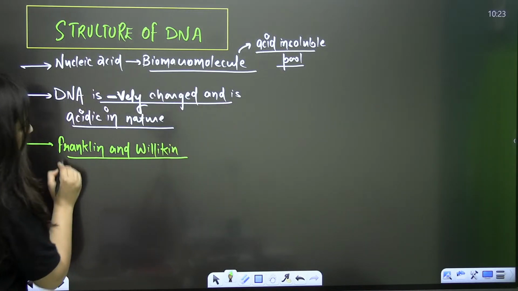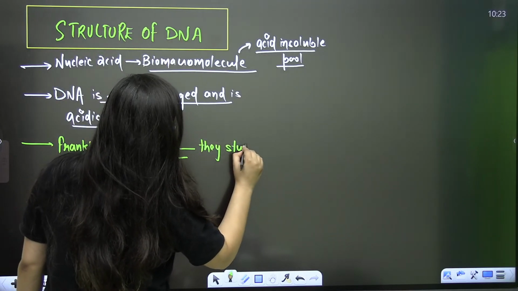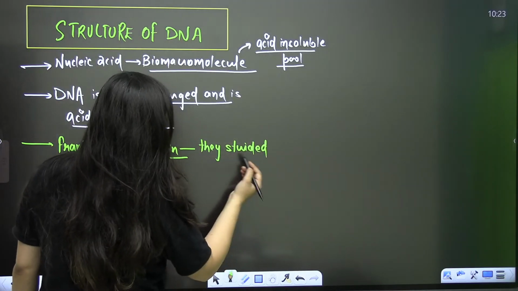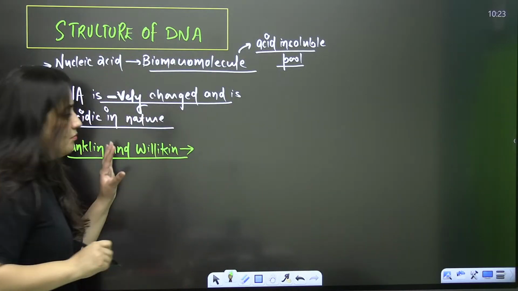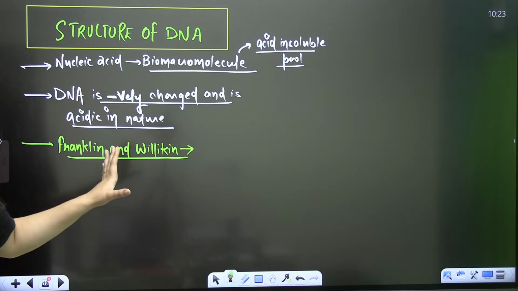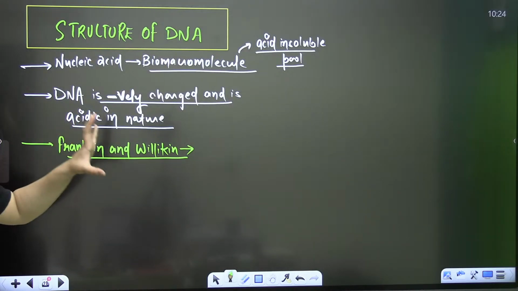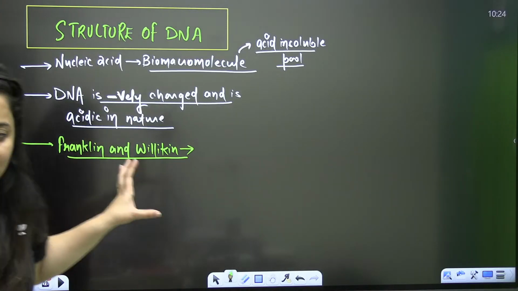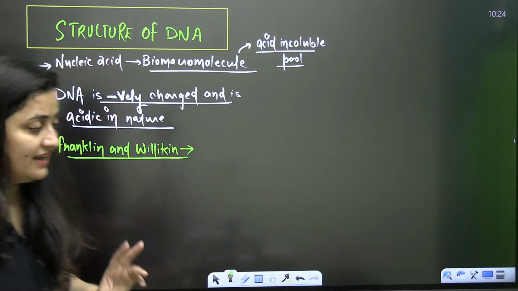Rosalind Franklin and Maurice Wilkins studied DNA. They studied DNA with the help of X-ray crystallography, also known as X-ray diffraction.